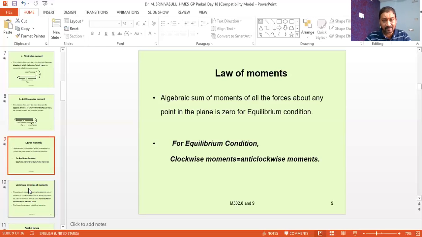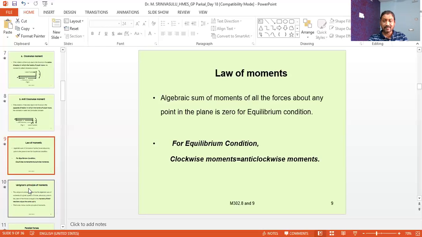So this is called the law of moments, and this law will be helpful in many situations to find out the unknown values when some known values are given, because in some cases the body is maintained at equilibrium condition under the action of some number of forces.